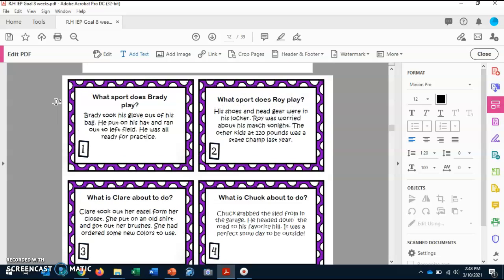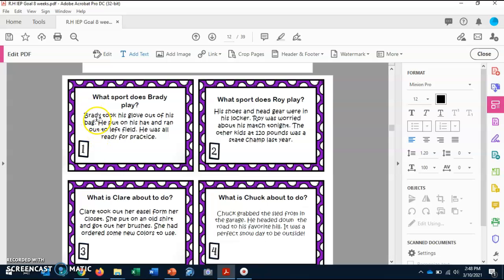The first card says, what sport does Brady play? So to begin, we have to read about it and then figure out, because of what the clues are giving us and because of what we already know, we put 2 and 2 together and guess our answer.